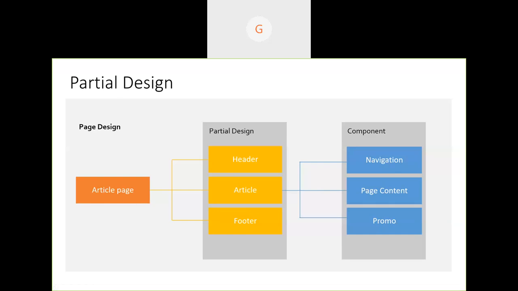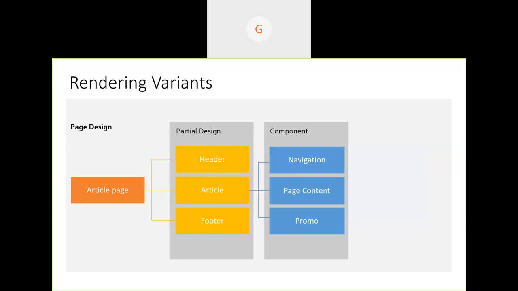And next one is mainly rendering variants, which is like what we have seen, right? Page design, partial design, and components. Now the same component can be shown differently. Just imagine promo has a promo text, a promo image, a promo link, etcetera, those kinds of fields on the data source template.